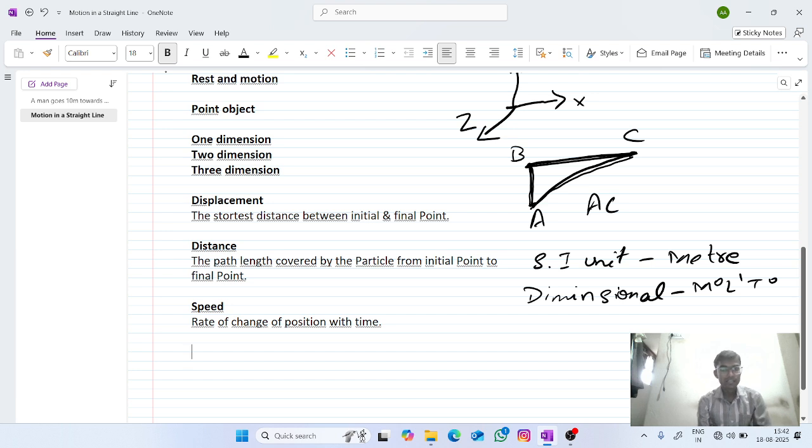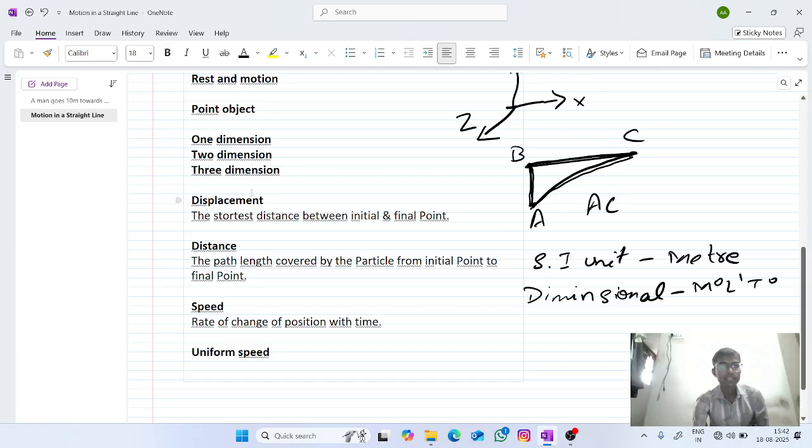Again, next we will see uniform speed. Uniform speed. So what do you mean by uniform speed?